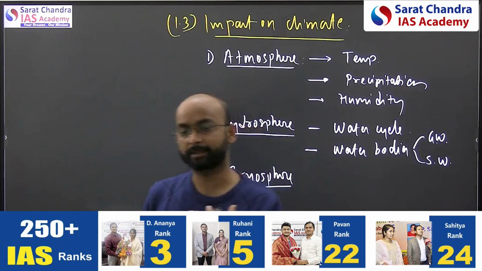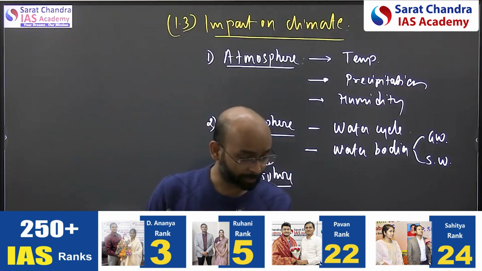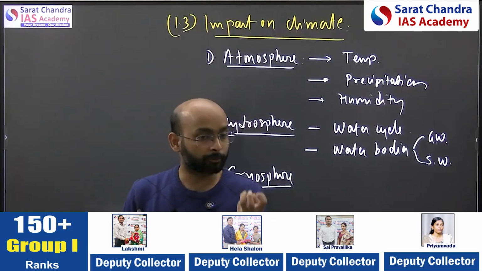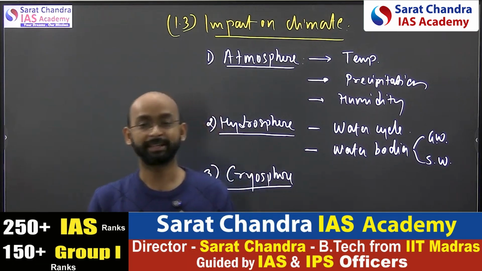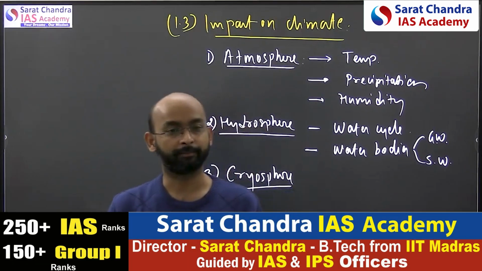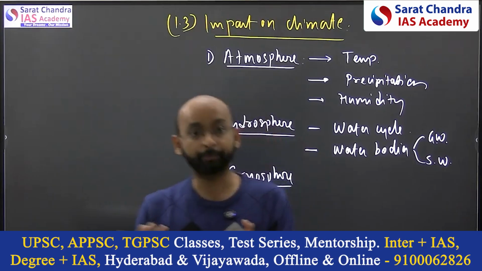At that temperature, the microbial activities become almost zero. They can't function, so the degradation of the food products becomes low. That way we preserve.